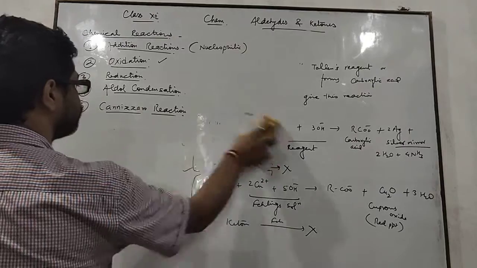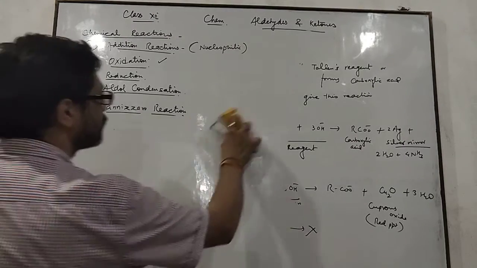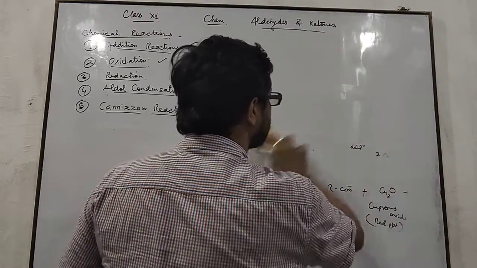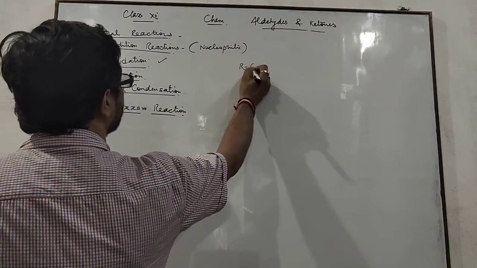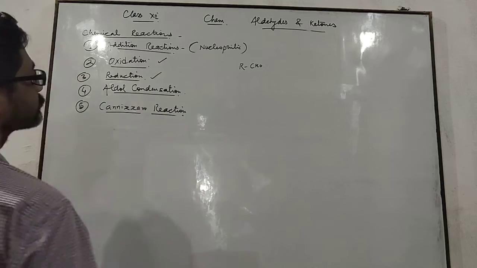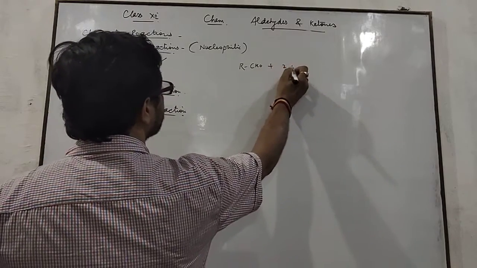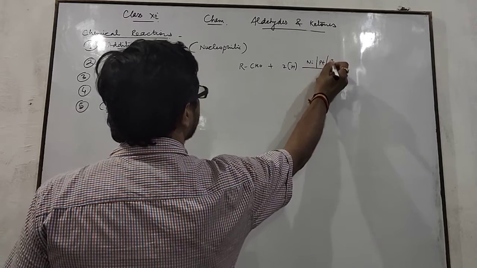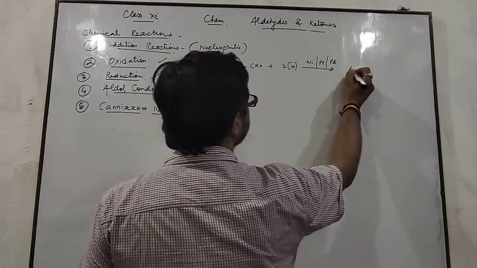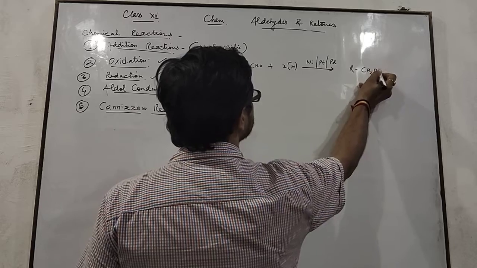Now come to the next point. This one is reduction. See here, all aldehydes are reduced in presence of nickel or platinum or palladium catalyst to form RCH2OH.